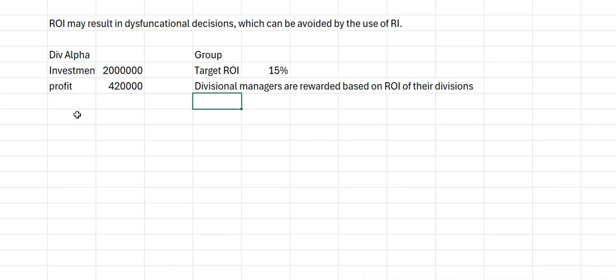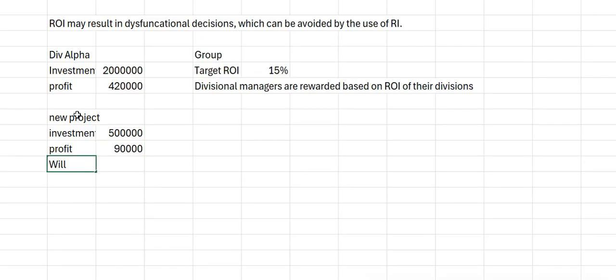This division Alpha is considering a new project which requires an investment of $500,000, and it will give an annual profit of $90,000. Question is, will the division Alpha manager accept this project?